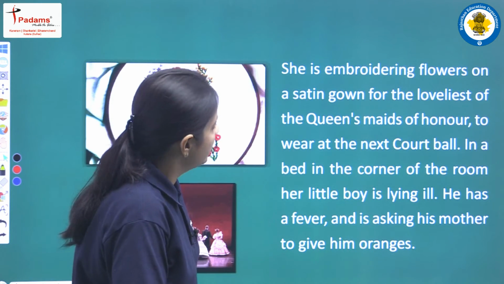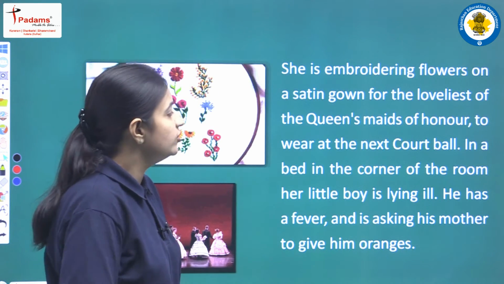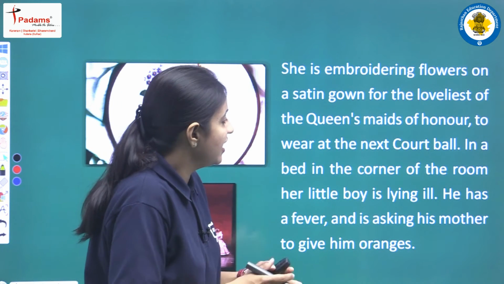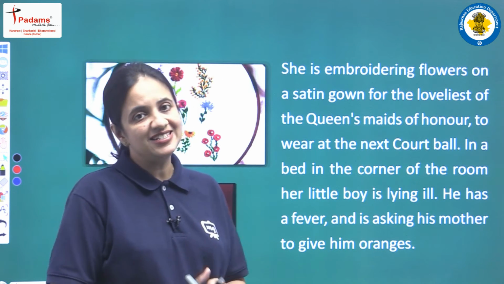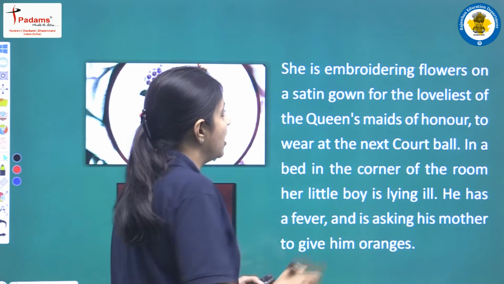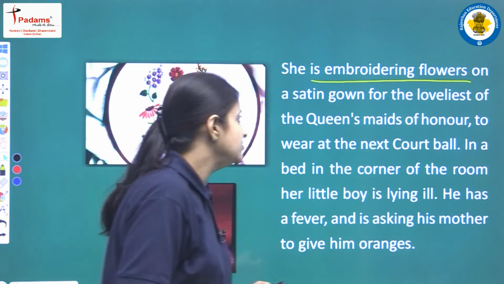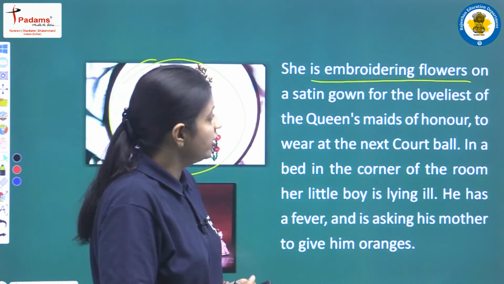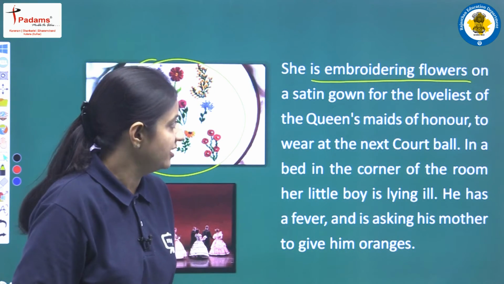"She is embroidering flowers on a satin gown for the loveliest of the queen's maids of honor to wear at the next court ball." Next the statue is saying that because that woman is a seamstress, she is embroidering flowers on a satin gown. So students, in this picture you can see this is the embroidery of flowers. That woman is embroidering such kinds of flowers on the satin gown. Why?